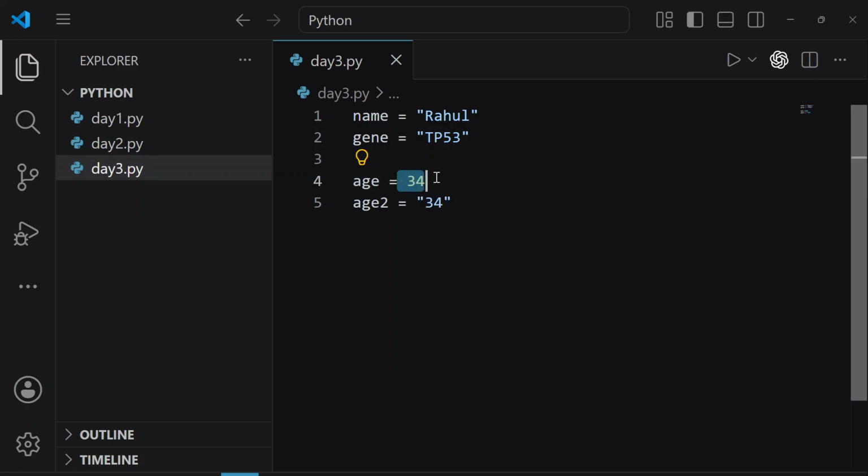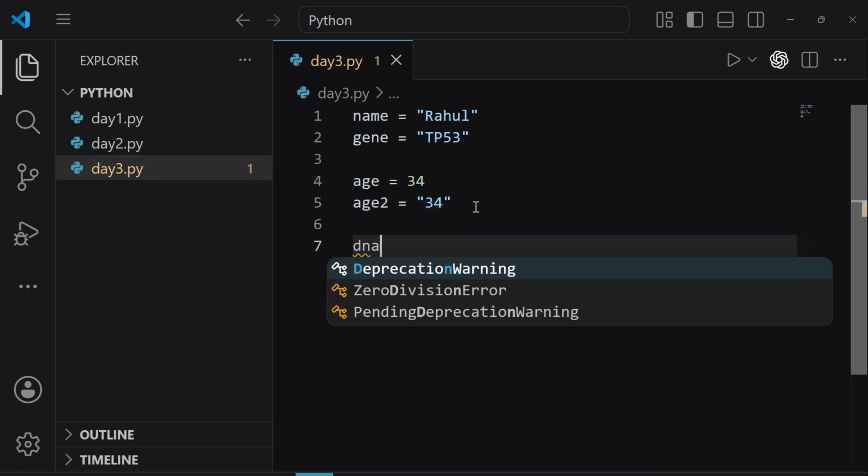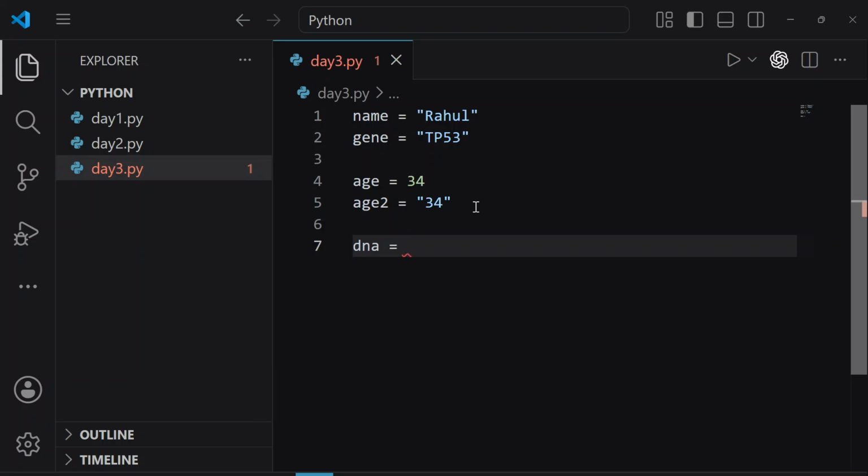So this is an integer and this is a string. In the same way, if I make a variable DNA and write a DNA sequence, let's write A, T, G, C, G, T and let's write something else here, for example, A, G, C, T, A. So this is a DNA sequence, correct? Here it only contains A, T, G, C. So for us, this is a DNA sequence, but for Python, it is a string.